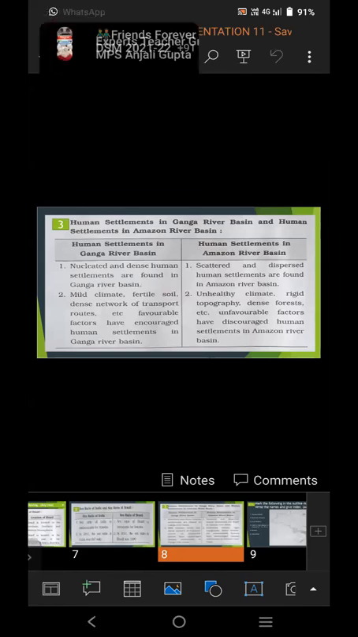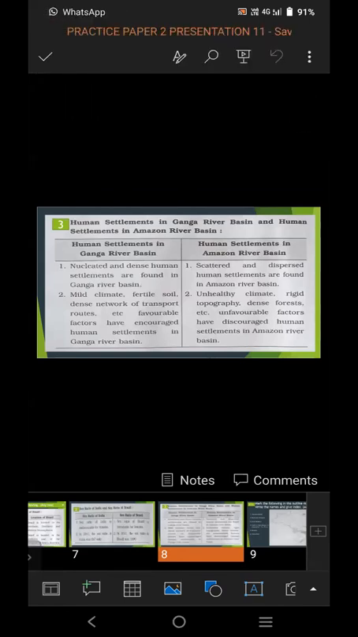And for human settlement in the Amazon: unhealthy climate, rugged topography, dense forest, etc. Unfavorable factors have discouraged human settlement in Amazon River Basin. So this is the condition and the differentiation between the human settlement in Ganga River Basin and human settlement in Amazon River Basin. So 2 points we have to write.